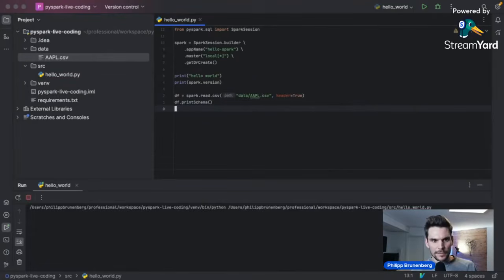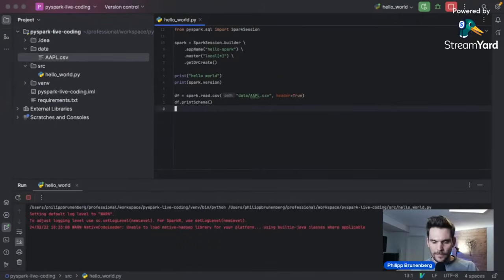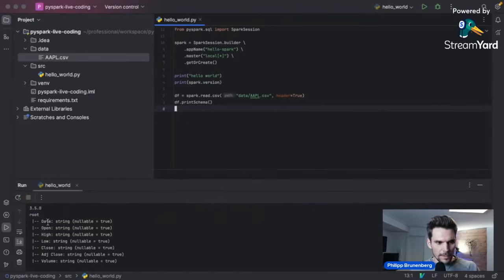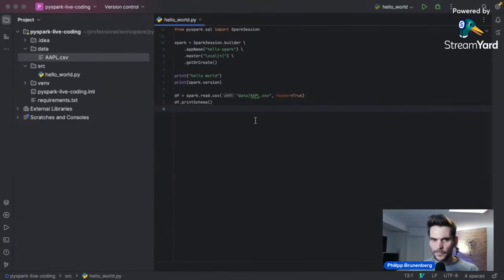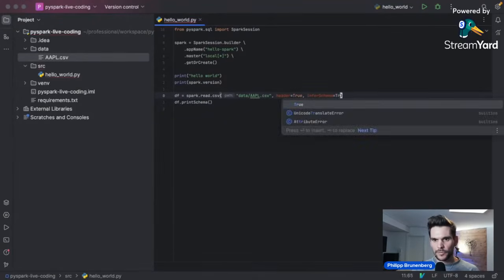And if I execute this one now, we would have the correct column names coming from the header, because that's the first line in the CSV file, but it will basically have all of the columns be of type string. So here we can see the date is a string and the open price is a string and so on. That's because it doesn't per default try to figure out the schema, which is good. I will explain later. But for now, we can set infer schema to true as well.